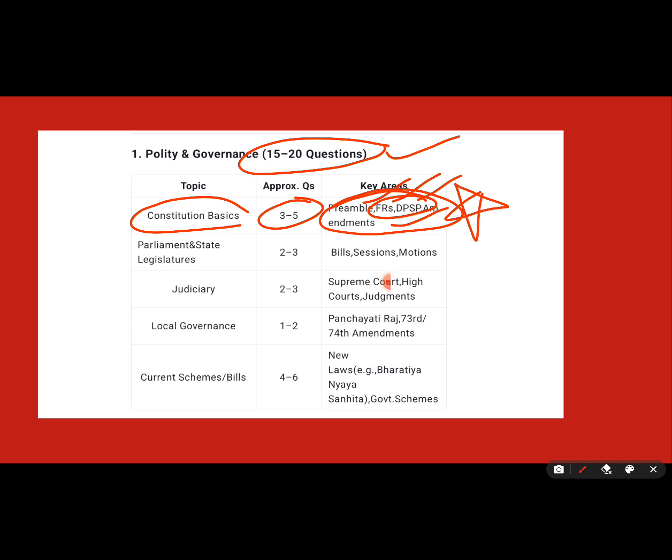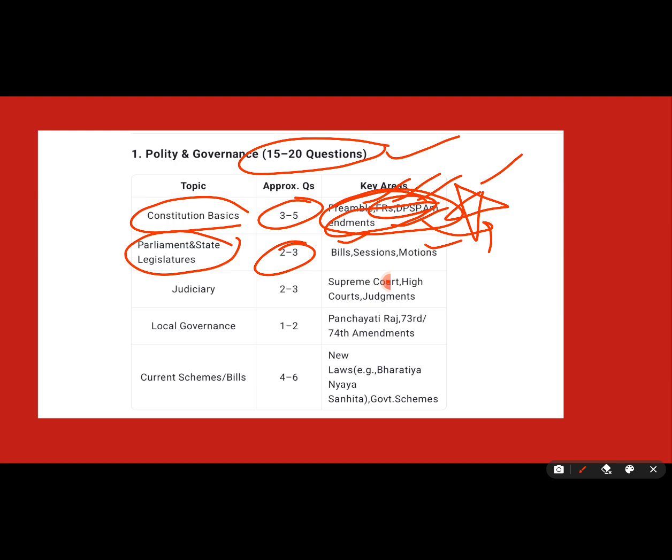Focus on FRs, DPSPs and the preamble. It's very important. And of course, recent amendments like the Nari Shakti Vandan Adhiniyam and the GST amendment. So focus on constitutional amendment bills. Next topic is Parliament and state legislature. In that, you are likely to get 2 to 3 questions every year. So focus on recent bills. Recently, the Waqf Board bill amendment, where there is a controversy. So focus on recent bills and motions.